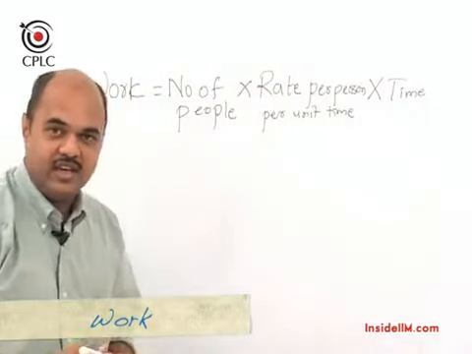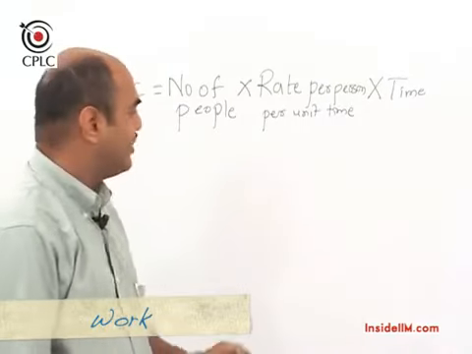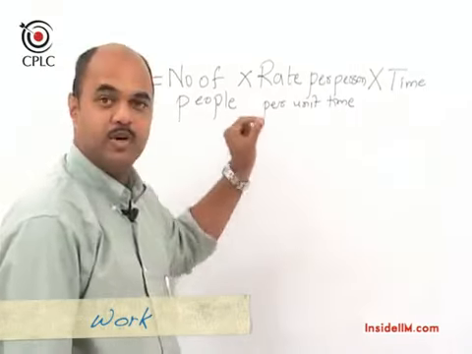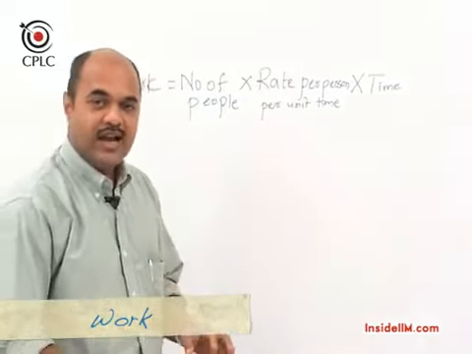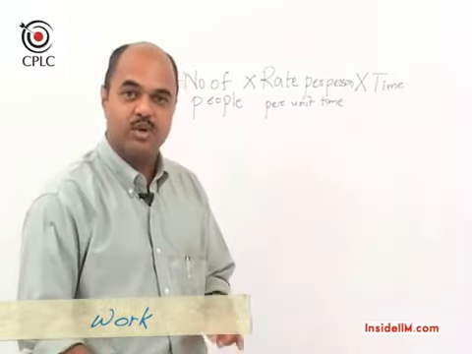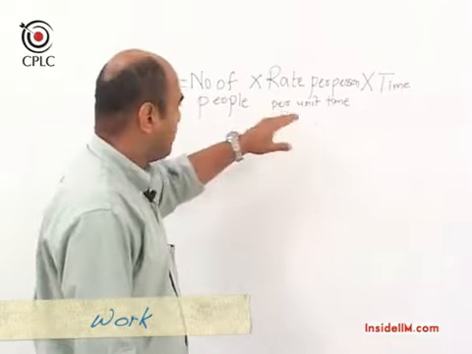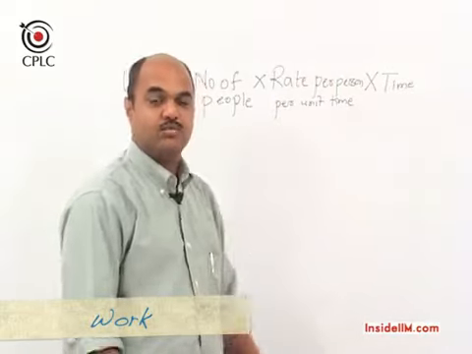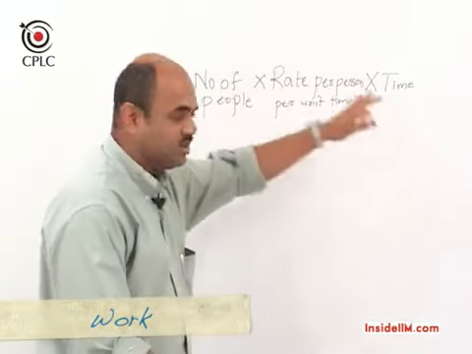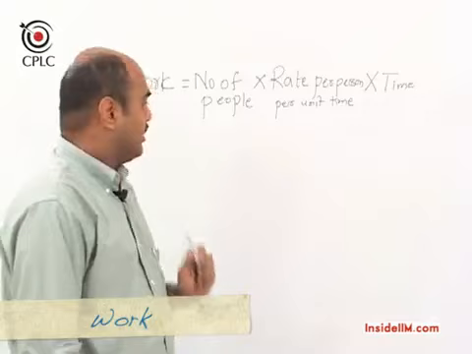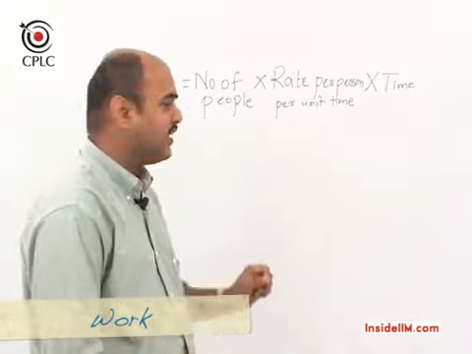So what we are saying is that if there are 5 people who are working and they are working at a certain rate per person and per unit time, which means on a per day basis, and suppose they are working for a certain number of days, then when we multiply the number of people by the rate, by the number of days, we would actually get the total work which has been done by all these people put together.